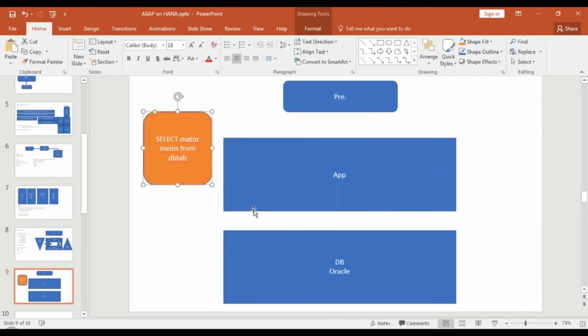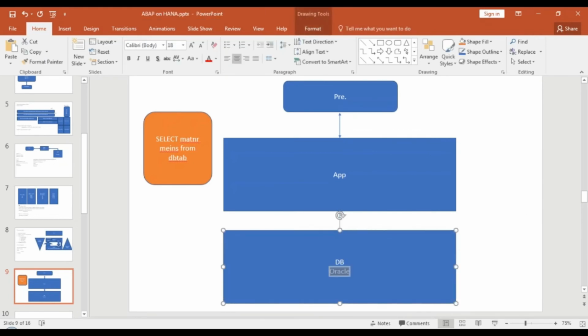What is three-tier architecture? Database, application, presentation. Why is it like this? Can anybody tell me why three-tier? Why not two-tier? What is the advantage of three-tier architecture? Anyone? Why three-tier? Any ABAPer? Plug and play. Perfect answer, Rahul.